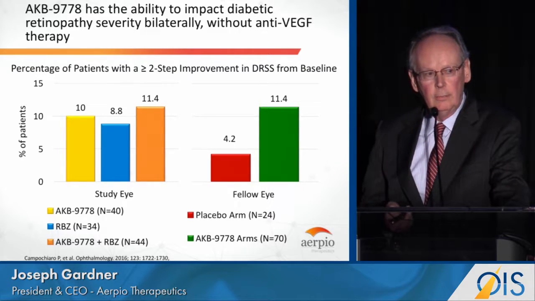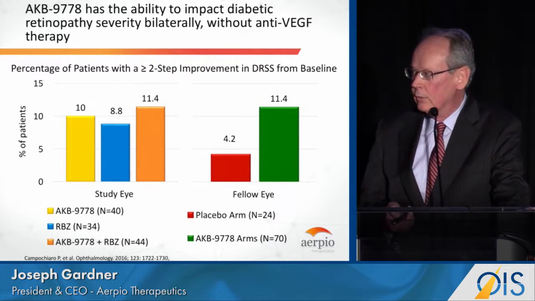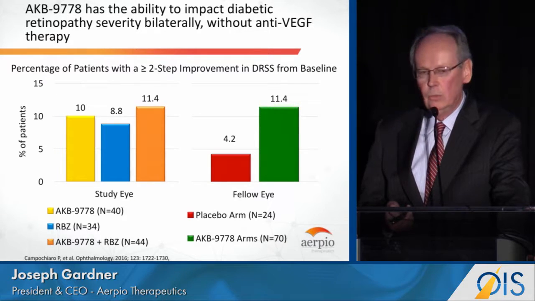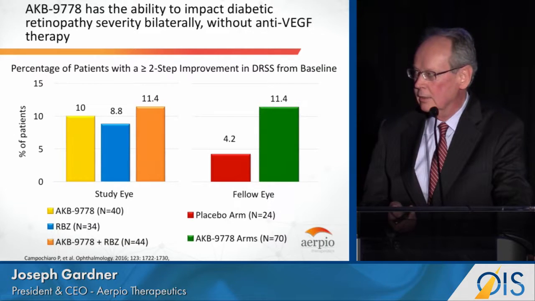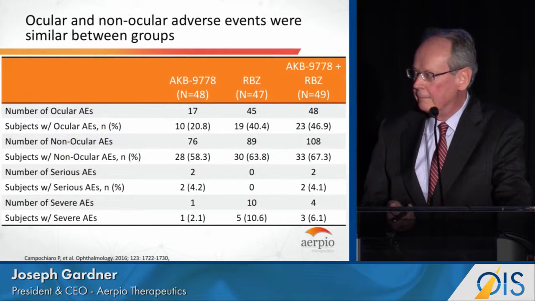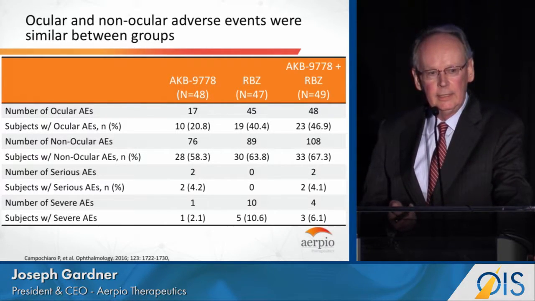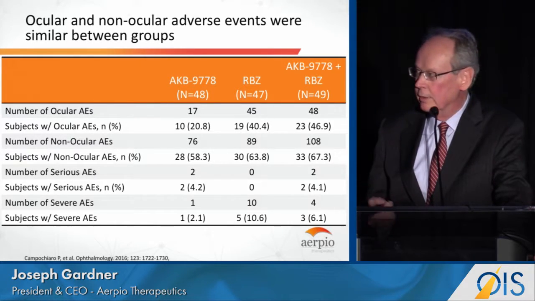So this demonstrates that our monotherapy may be useful for treating diabetic retinopathy, and we can move into earlier stage disease as we are going to focus on the combination therapy for DME, and then ultimately go after AMD as well. Real quickly, the safety profile was exquisitely clean. This will get presented later this week at ASRS, so I'm not going to go into this in the interest of time.